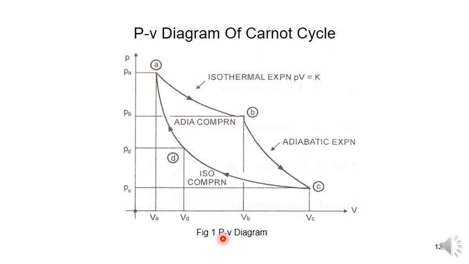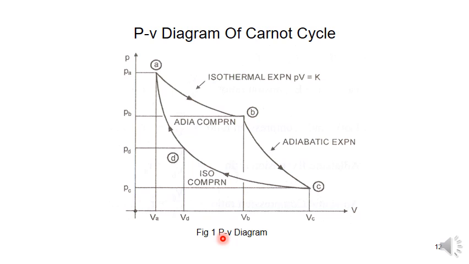So the piston displacement, we can call as 1, and write as 1 to 2, 2 to 3, 3 to 4 also, and this represents steady state and steady flow devices.